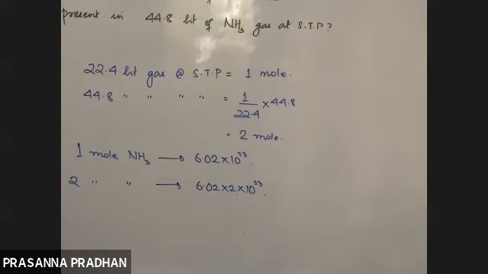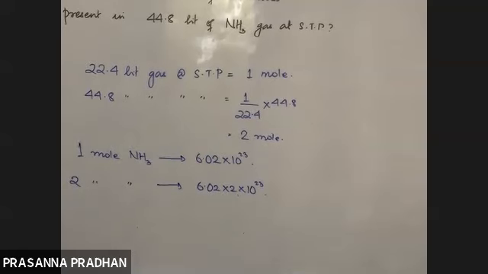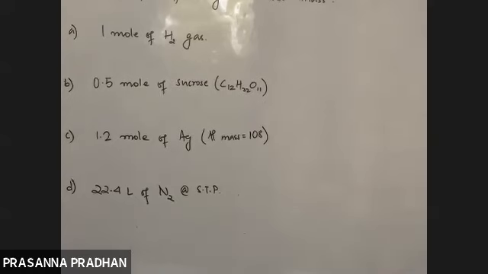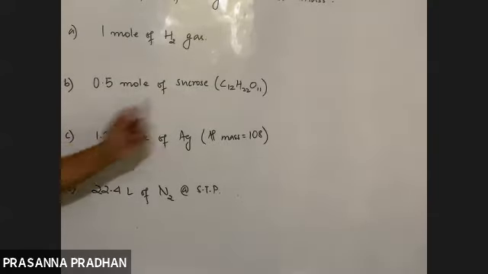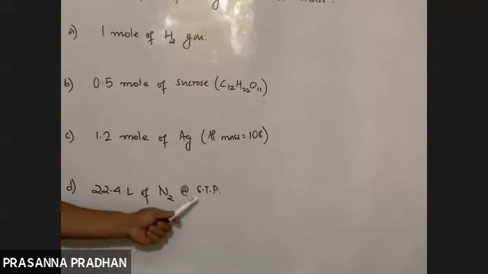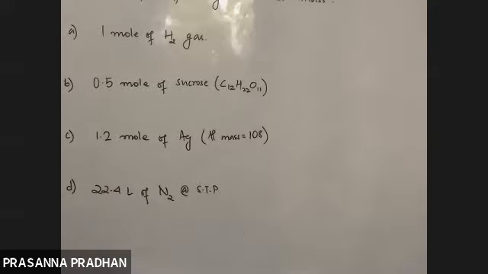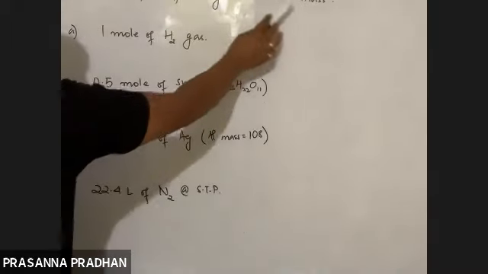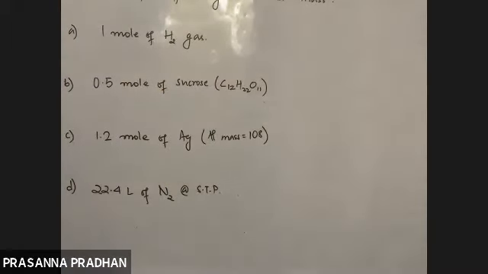Okay, so the question says, which of the following has the maximum mass? 4 options are given. Number 1 is 1 mole of hydrogen gas, 0.5 mole of sucrose, 1.2 mole of silver, or 22.4 liter of nitrogen at STP. Again, we are using the same concept out here, right? So what is the concept of mass in terms of mole?